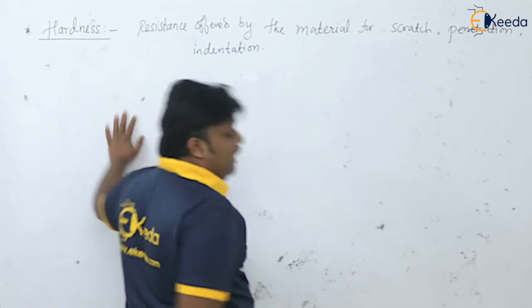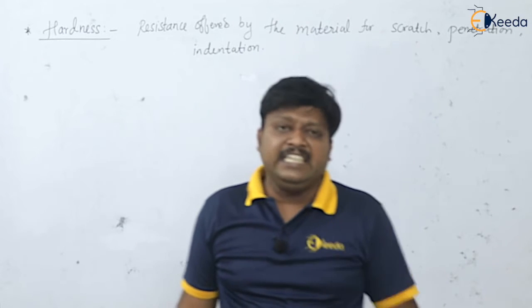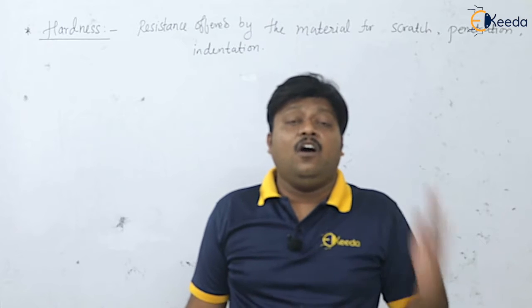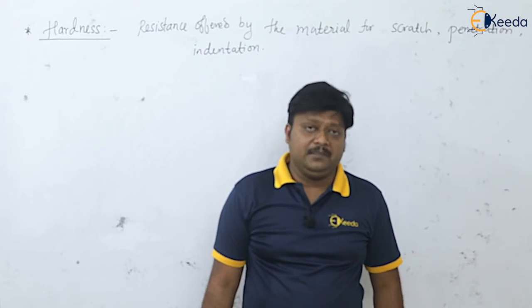So this is actually the hardness. The resistance offered by the material for the indentation, for the penetration, or for the scratch is known as the hardness of the material.